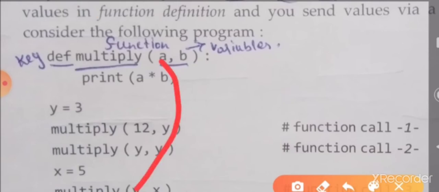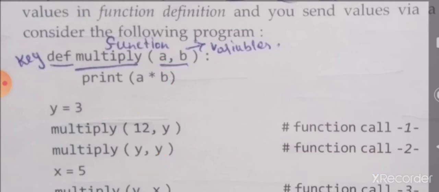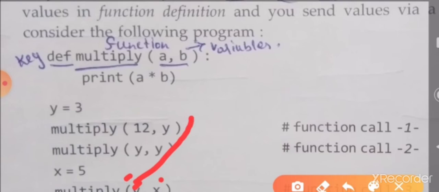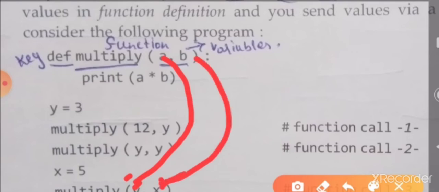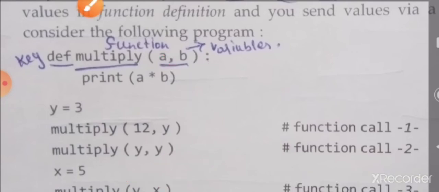In a Python function, there is no difference between x and y. Whichever argument you define first, that value is transferred to the first parameter, and whichever you define second will be transferred to the next parameter.